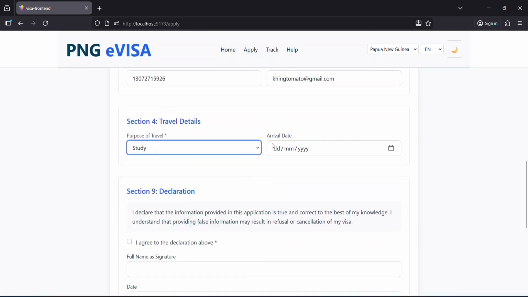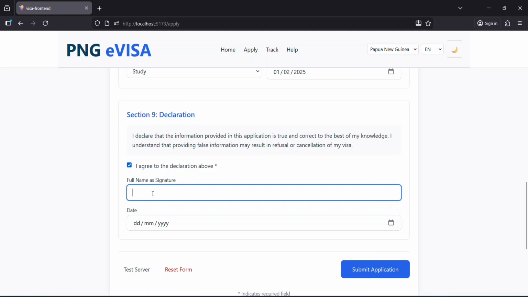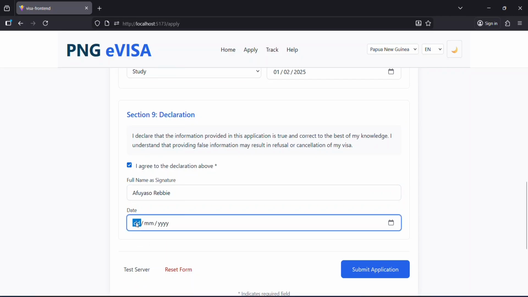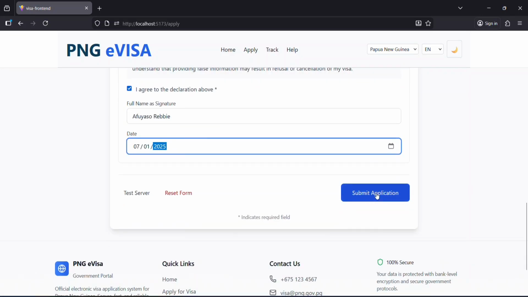The fourth section is you stating your travel details, the purpose of travel. My case is study, and the arrival date is 1st of February 2025. Section 9 is the declaration. You just have to click that box, I agree to the declaration statement and all the laws of Papua New Guinean visa, and you put your full name as your signature, and you enter the date that this agreement has been agreed, and just submit the application.